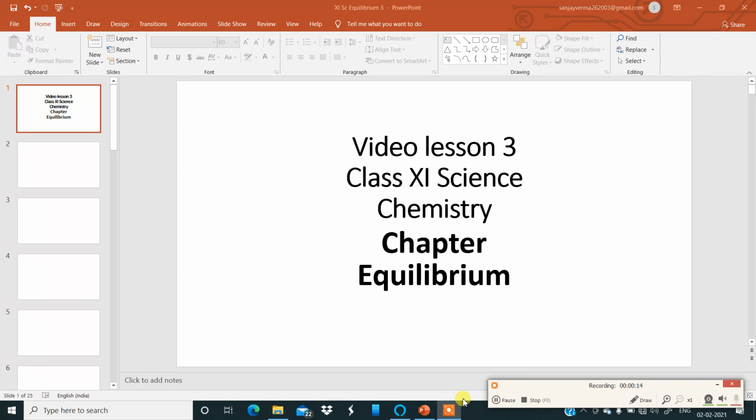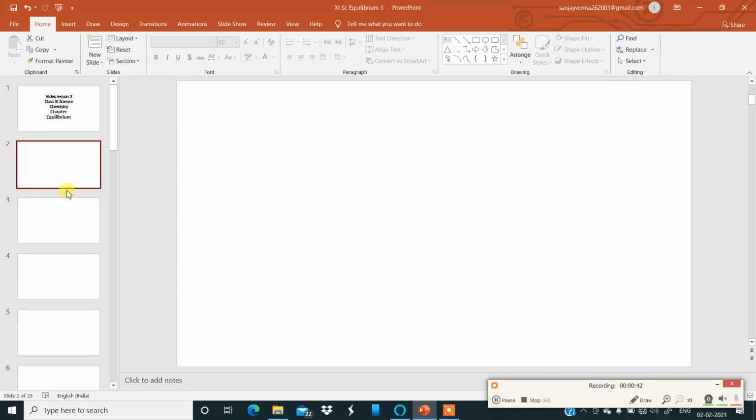I have not completed the chapter. I have only completed the first part of the chapter, that is chemical equilibrium. Ionic equilibrium is yet to be explained to you all. But before moving on to the ionic equilibrium portion of the chapter, I would like to discuss some important concept based questions and numericals on whatever I have completed in this chapter. So let us discuss some questions now.